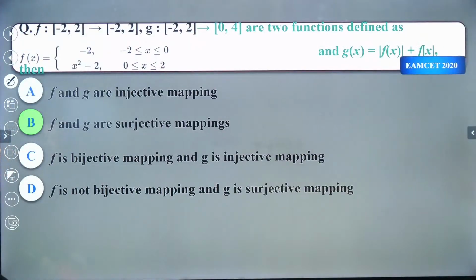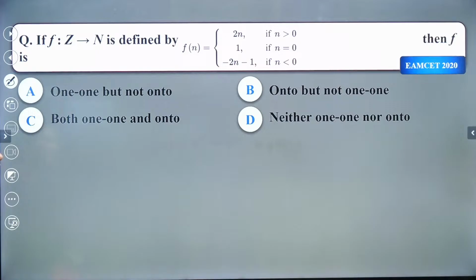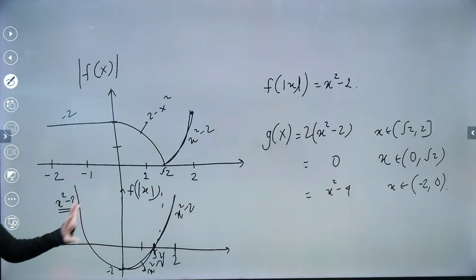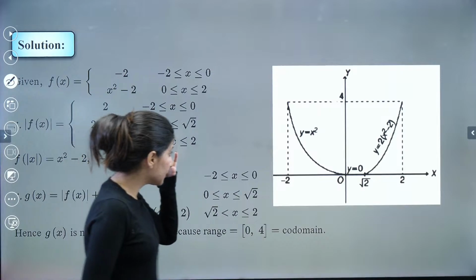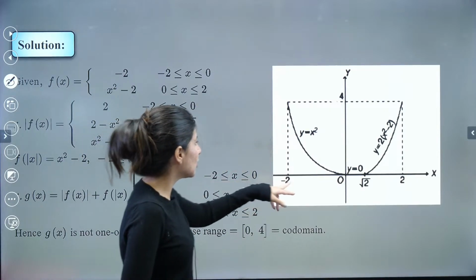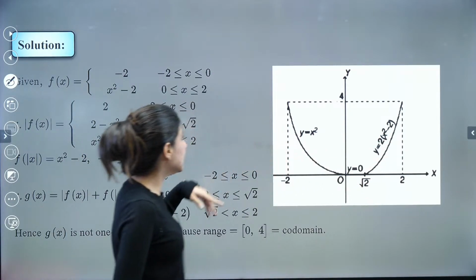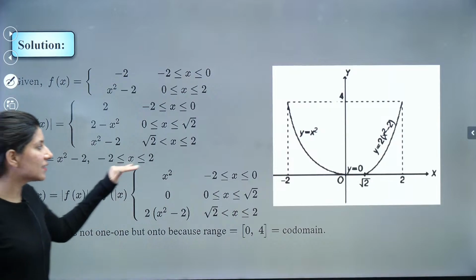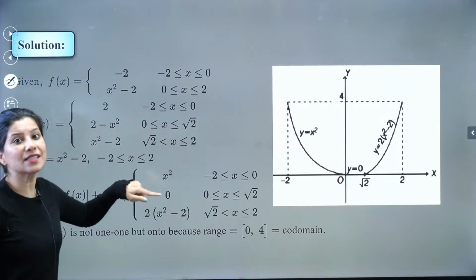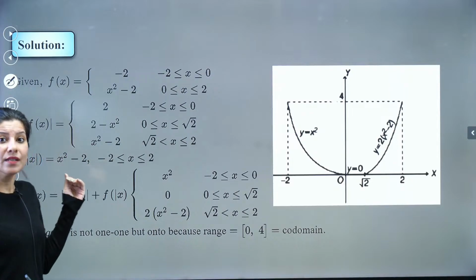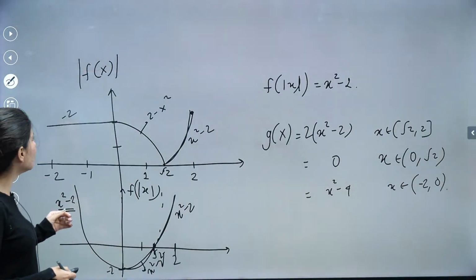So which answer should be correct? f is 1, 1. But g is not 1, 1. Clearly g is not 1, 1. If you plot g, g is definitely not 1, 1. So let me just show you, right? So this is your graph. Okay, so this is your graph of g(x). So clearly if you plot the curve of g(x), if you draw the horizontal line, it will not be 1, 1. So g is what? g is not 1, 1. It is many 1. So which answer is correct?